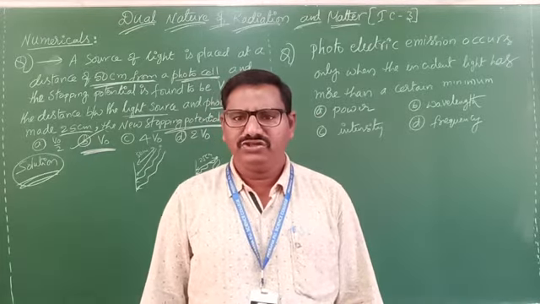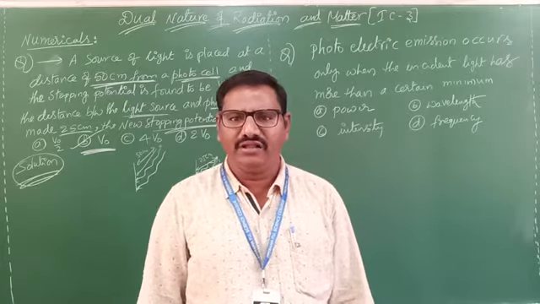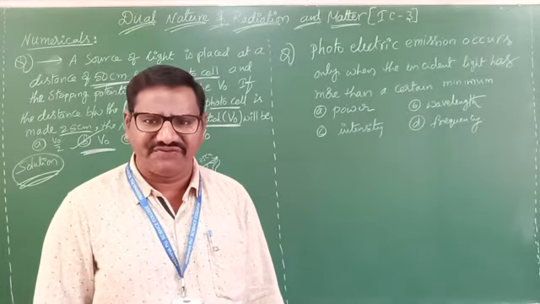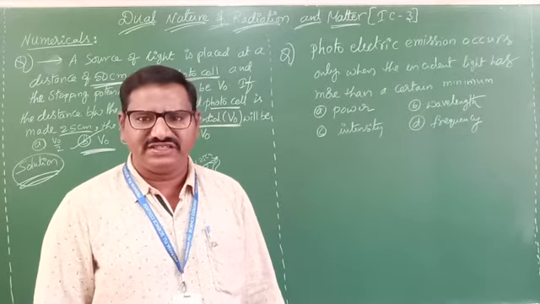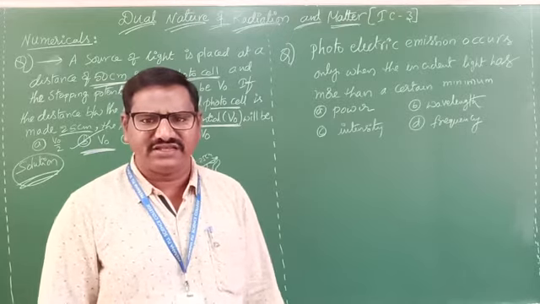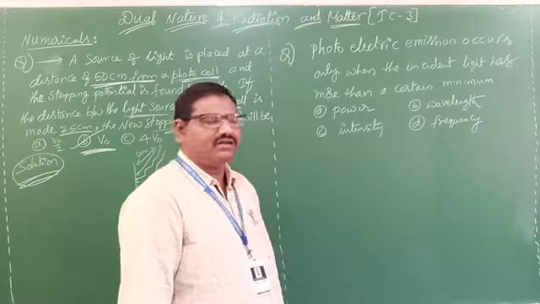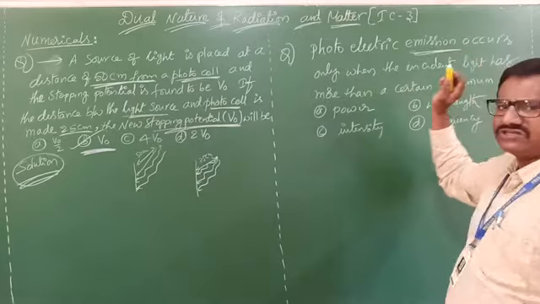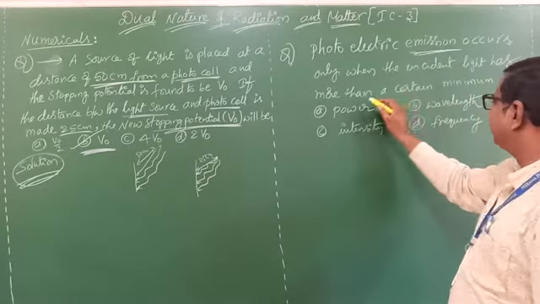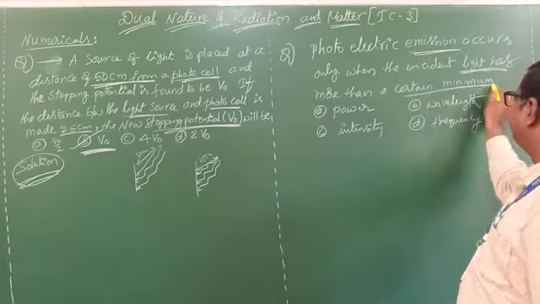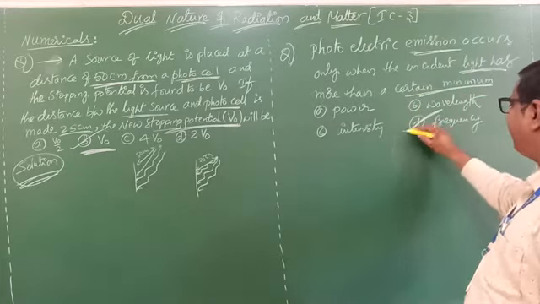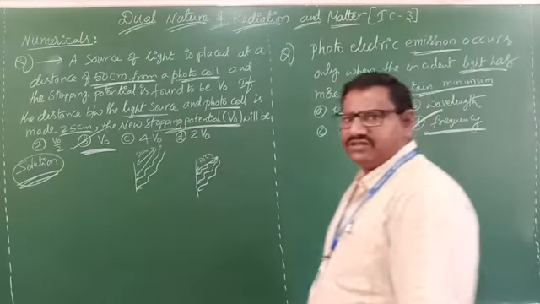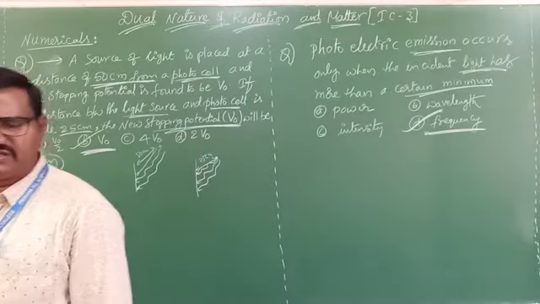Say yes or no? That minimum frequency of light incident upon the photo metal surface is called the threshold frequency. That point is what they ask here, so the answer is frequency. This is one of the photoelectric laws of observations.